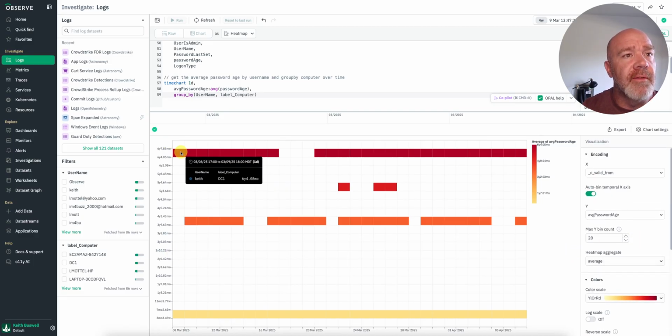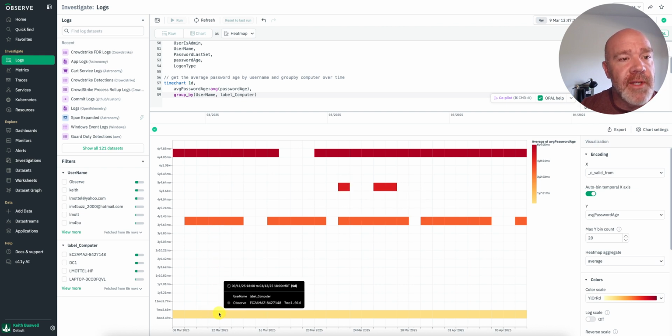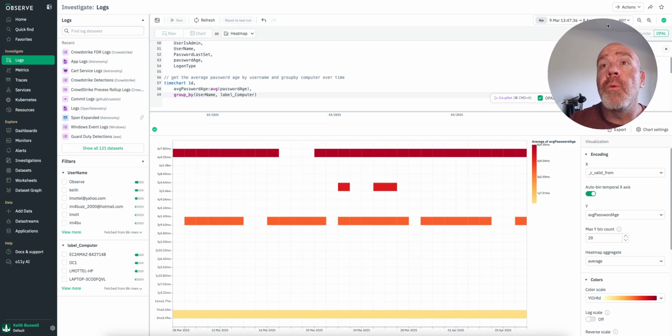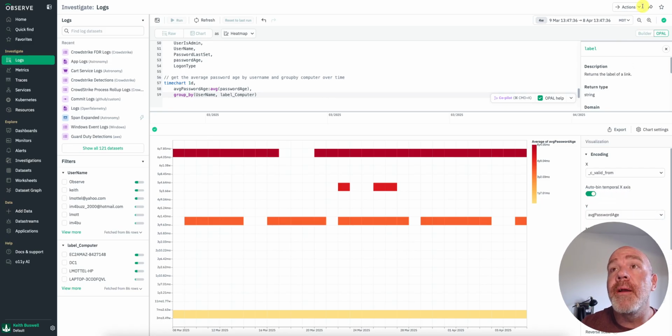Now if I hover over this, I can see Keith logging on to DC1 with a password that is 6 years, 4 months old. And then going down a little bit further, I can see my other logon to my laptop, and so on and so forth. I have this other one down here, username observed, logon this label. Perfect.